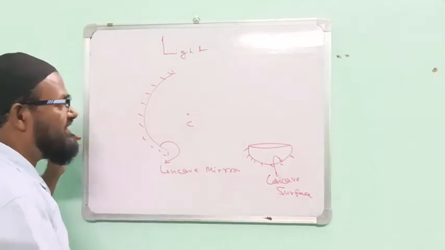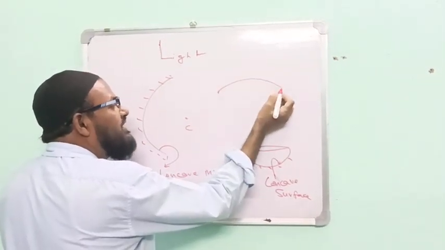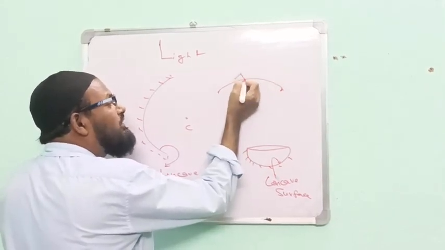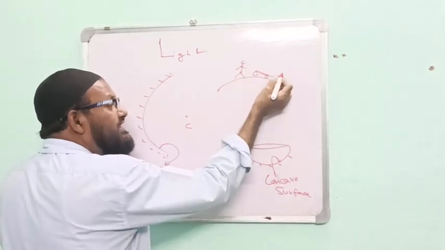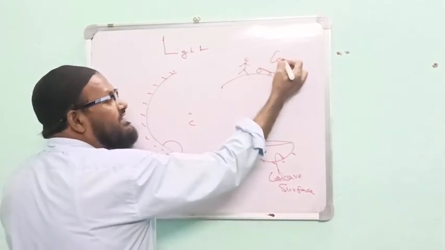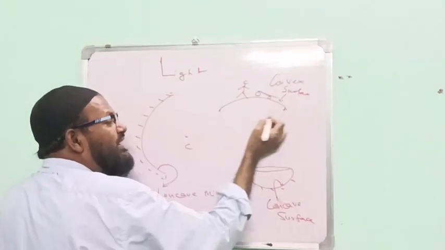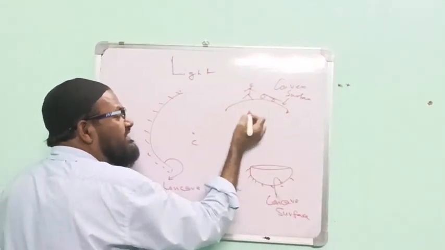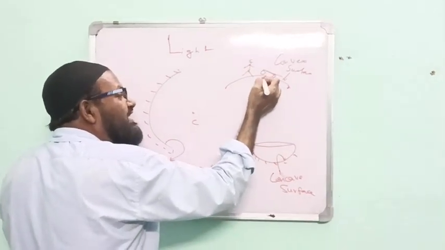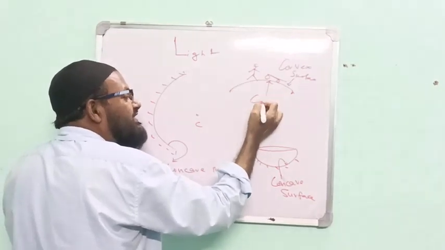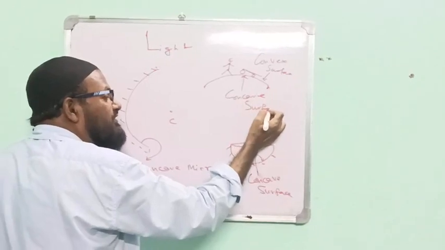Suppose here is a bridge. This is a point, and this is the bridge. On the bridge, a car moves. This surface from above is the convex surface. Below the bridge, suppose a train is moving from here to here. What is the name of this surface? This surface is known as the concave surface.